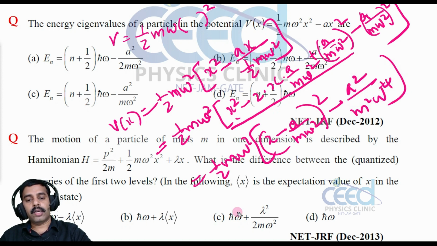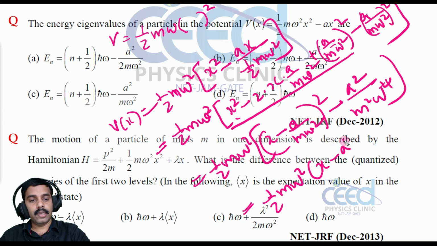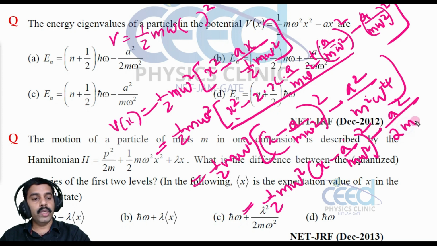Now multiplying this into the bracket, that is half m omega square into x minus a by m omega square whole square minus, omega raised to 4 and omega square cancel, m and m cancel, so a square divided by 2m omega square.